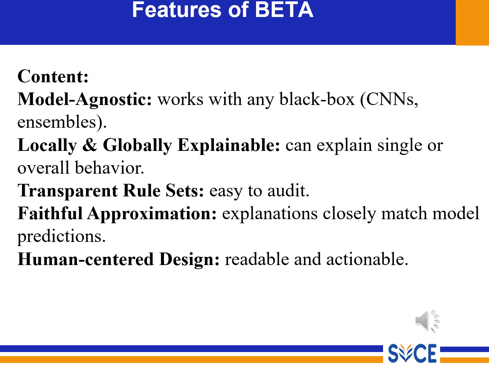Okay students, now remember these points for your examination: the features, which means the characteristics, of BETA models. First, model agnostic, so it works with any black box. Second, it works for local and global explanation. Third, it gives transparent rule sets. Fourth, faithful approximations. And fifth, human-centered design, which means readable and actionable. You can write these bullet points in your examinations as features or characteristics of BETA models.